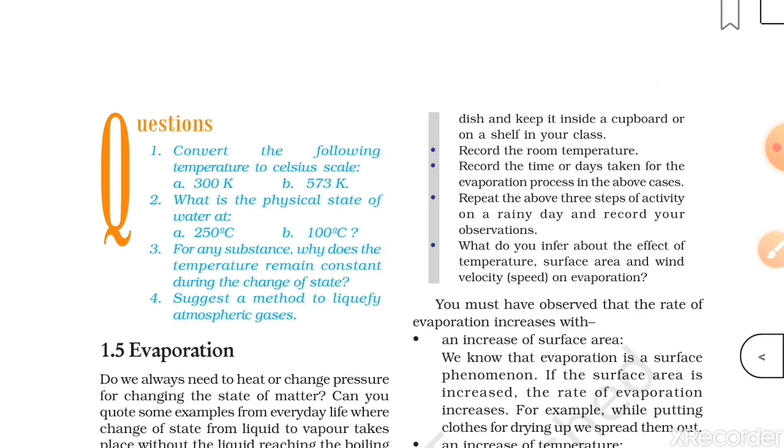And secondly, at 100 degrees Celsius, both liquid and gaseous state will be present there, because at this temperature the water will convert from liquid to gaseous state. Now, third one, for any substance, why does the temperature remain constant during change of state?